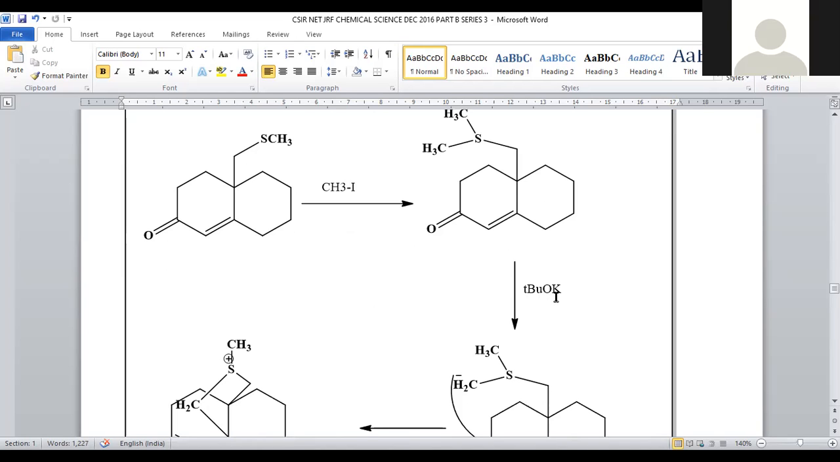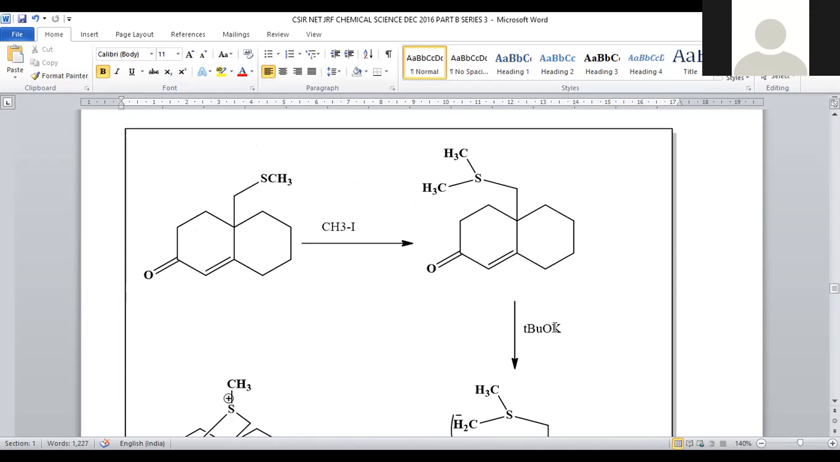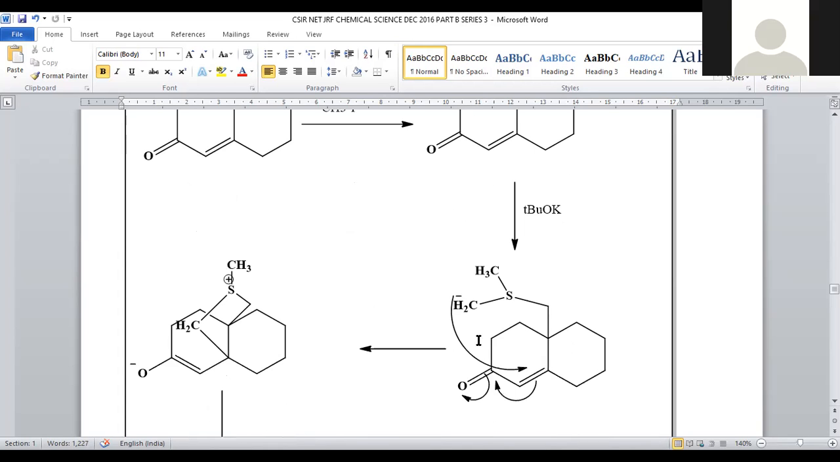Now we have to treat with potassium tertiary butoxide. It is a strong base. What will it do? It will abstract the hydrogen from this methyl. When hydrogen is removed by this base, what happened? There is a generation of carbene. A CH2 minus carbene will be originated.